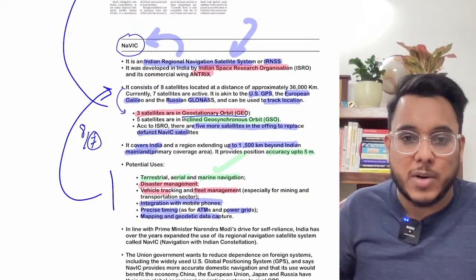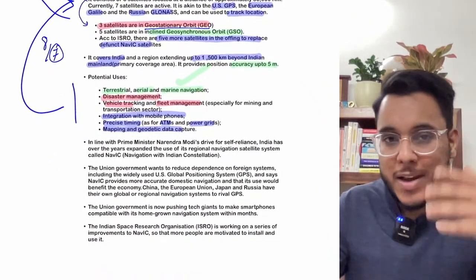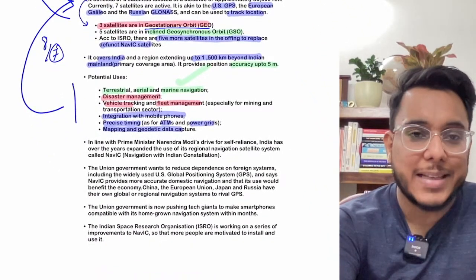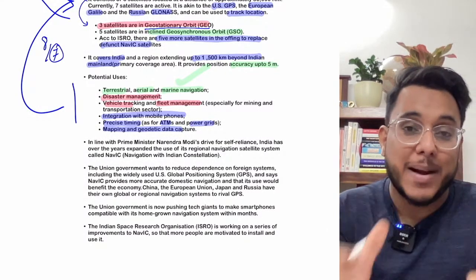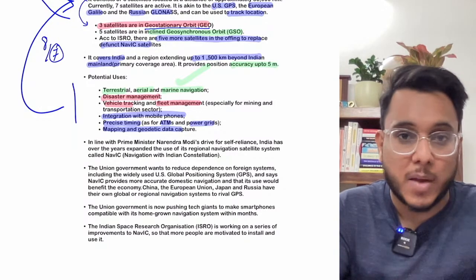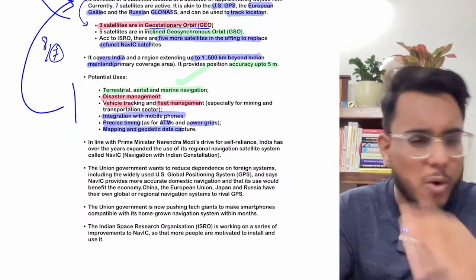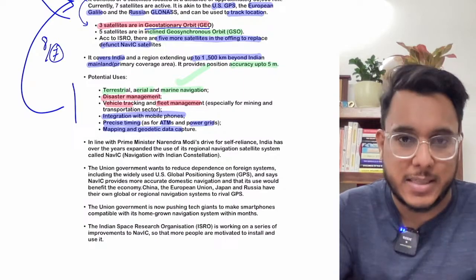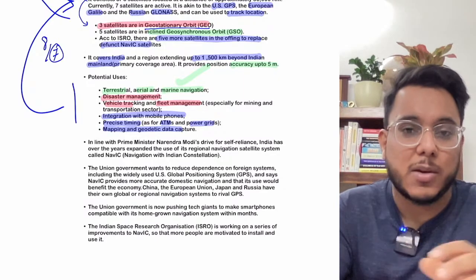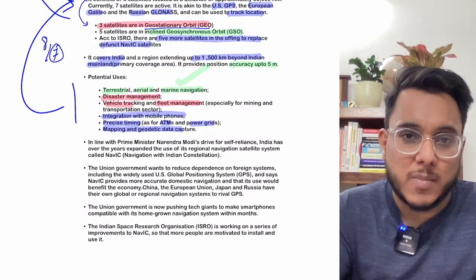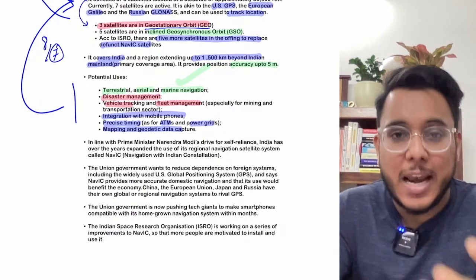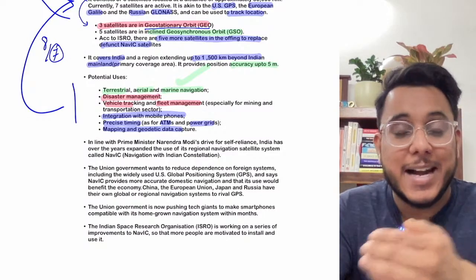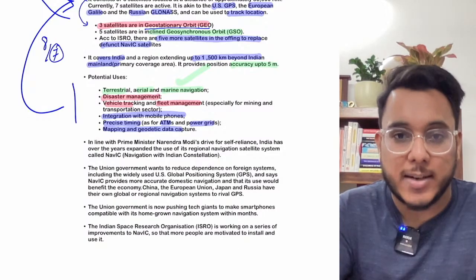Now understand this particular thing: when the Kargil war was going on, for many of the navigation purposes we were dependent on the GPS of the USA, and at that point of time it was in early stages, not very advanced. But now the question is how this reliance on the US or on some other country will be detrimental to India's strategic interest.